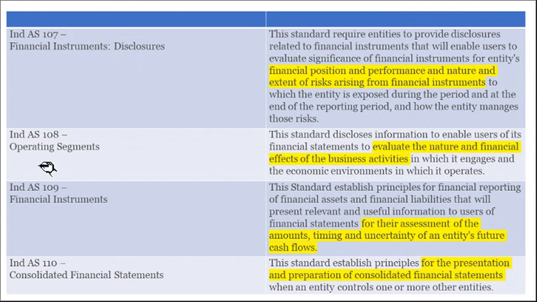Indian accounting standard 108 deals with operating segments. Users can evaluate the nature and financial effects of the business activities in which the entity engages and the economic environment in which it operates. So it discloses the information on how to prepare the financial statements when there are operating segments. 109, financial instruments. Here, what information needs to be provided for the assessment of the amounts, timing and uncertainty of an entity's future cash flows.